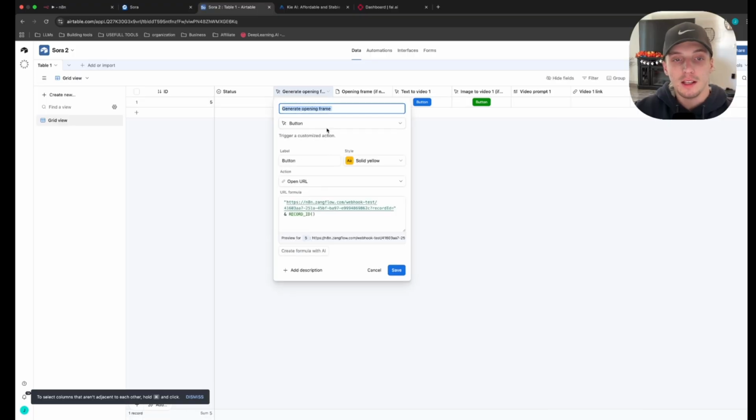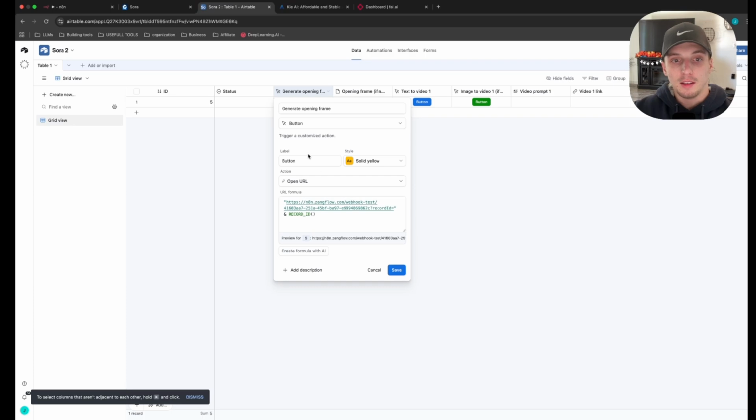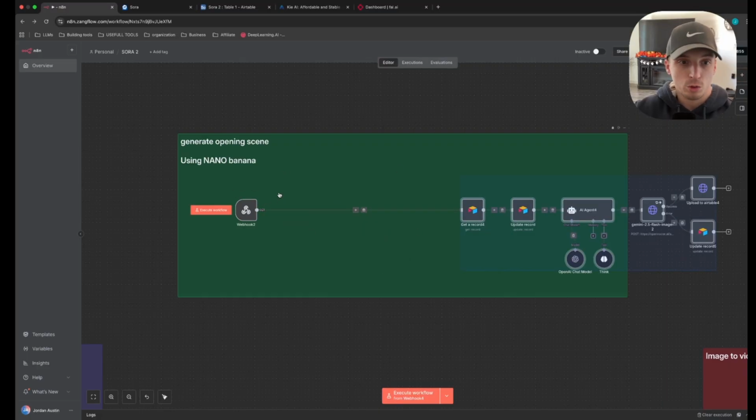Now what it is, it's a button field. So scroll down to button, click on button, and then you get to choose the style of the button, and the most important part is going to be the formula. Let me explain that here in a second. To be able to get that formula for that button to work, it is called a webhook. So we need to go over here to the plus sign, click on webhook, and it's a node that will pop up for you. After the node pops up, you will just have this specific trigger here called webhook.